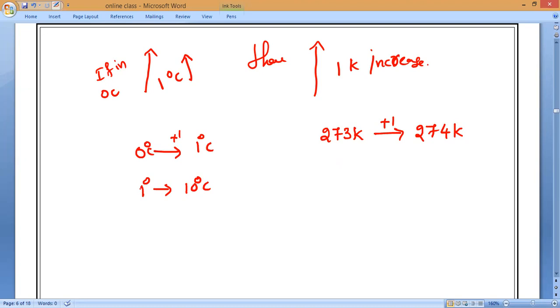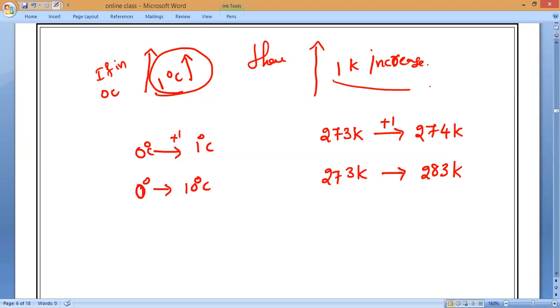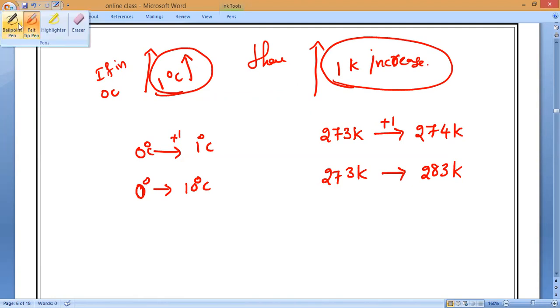Now suppose 0 degrees Celsius becomes 10 degrees Celsius. Then 273 Kelvin will become 283. So the rise in temperature in degrees Celsius is equal to the rise in temperature in Kelvin. Yes or no? If you increase the temperature in Celsius or in Kelvin, both are the same.